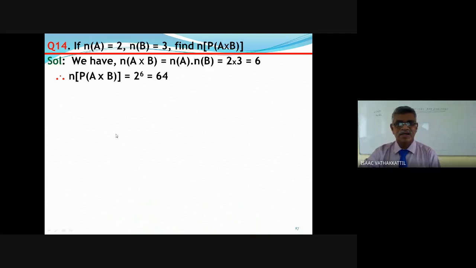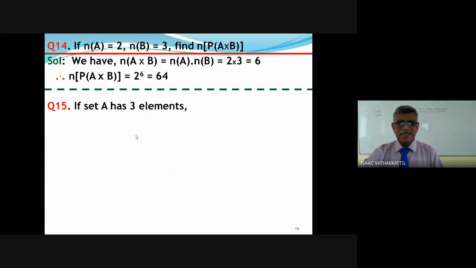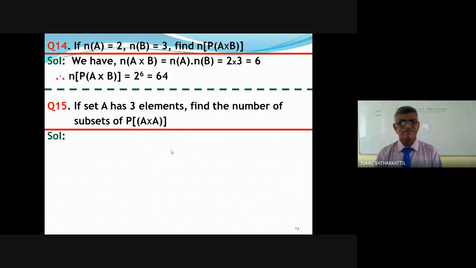Okay. Let me ask the same kind once again. I want the response. Read the question very carefully. I will not elaborate the question. A set A has 3 elements. Find the number of subsets of the power set of A cross A. Who will answer?